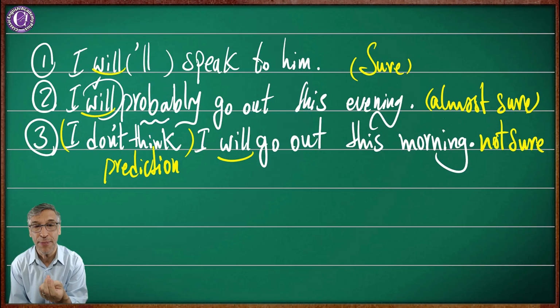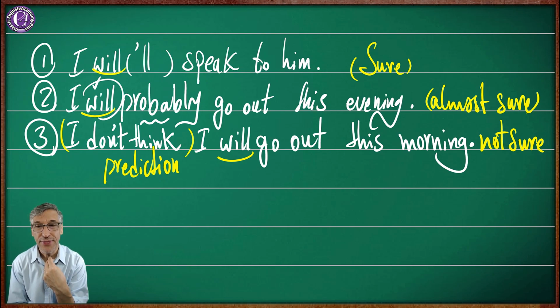Look at this one. This prediction is going to happen with I don't think, I don't imagine, I don't believe. They will come over here. I don't imagine, I don't suppose, I don't think. This is very natural to say it.